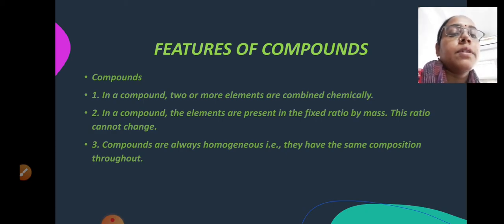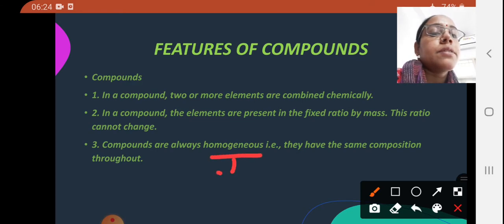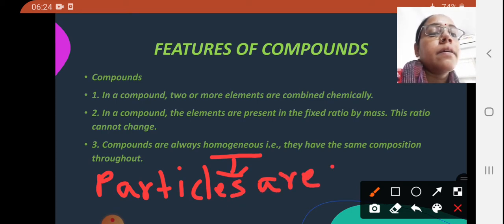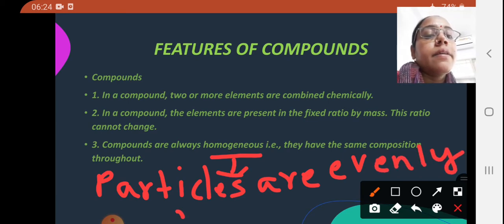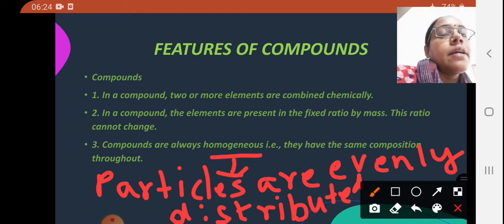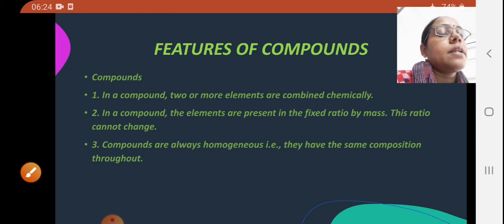What is the meaning of homogeneous? You can write here, homogeneous means particles are evenly distributed. Okay, so in compounds all the particles are evenly distributed. That is why compounds are considered to be homogeneous in nature.